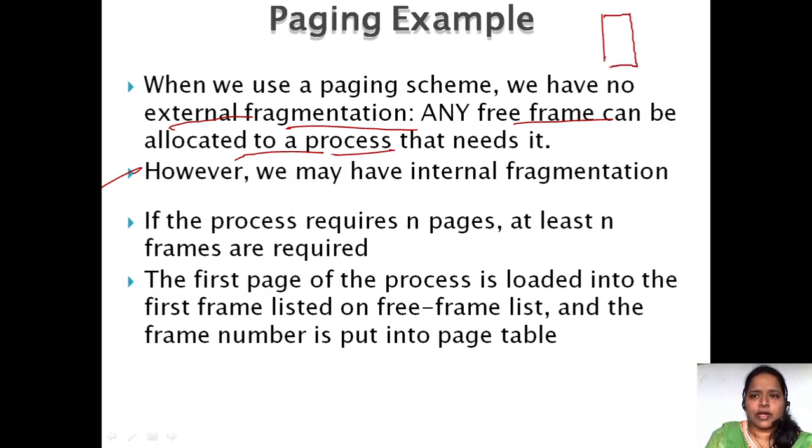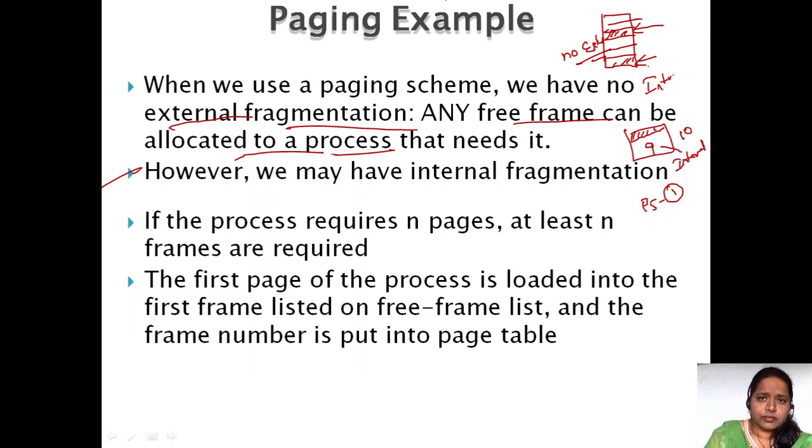If this frame is free, we can allocate it to this. If this frame is free, we can allocate it to this. So there is no external fragmentation here, but we do have internal fragmentation. Internal fragmentation means, suppose the frame size is 10 and a process P5 came which needs only one instruction, only one instruction is going to be filled, and the remaining 9 instructions are unused. This we call internal fragmentation.